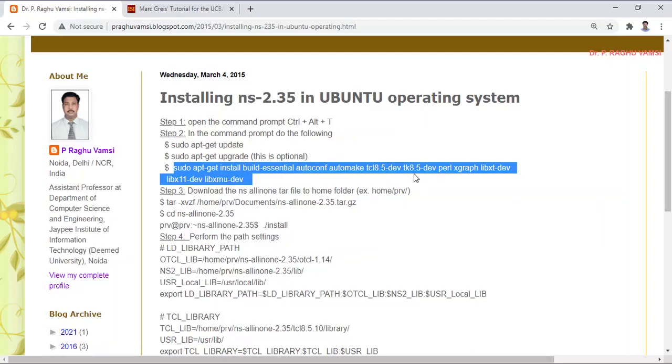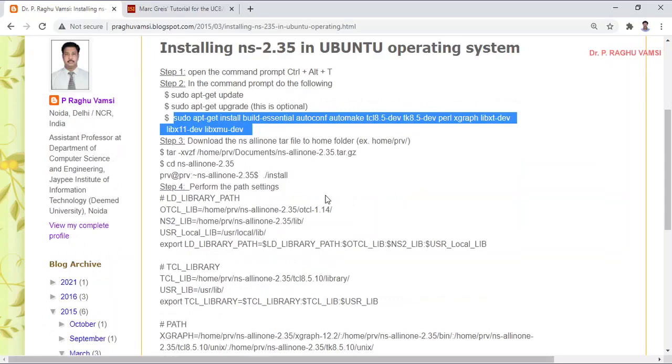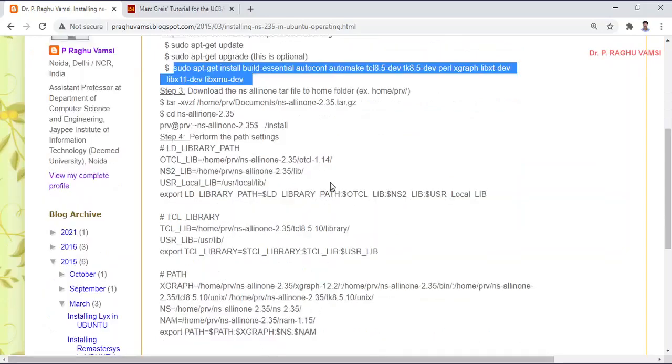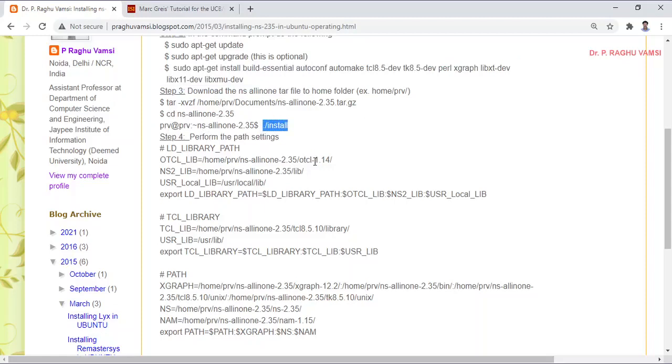TCL and TK are very important things that are required. TCL 8.5 development, TK 8.5, Perl, Xgraph, libxt development. These are the essential libraries that are required for installation of the NS2 with the source code. Then you download the NS 2.35 all-in-one that I have provided in the Google Classroom and extract it, and go to the folder after extraction and run ./install.